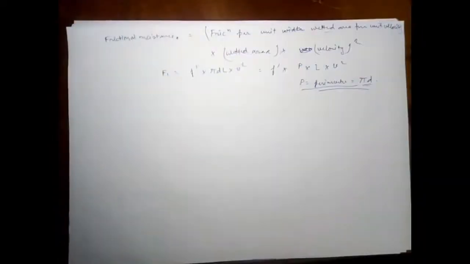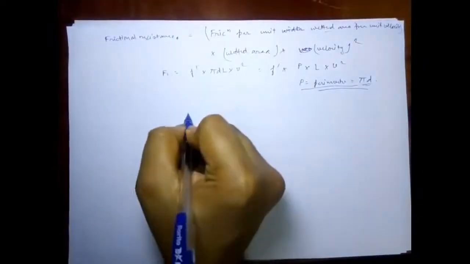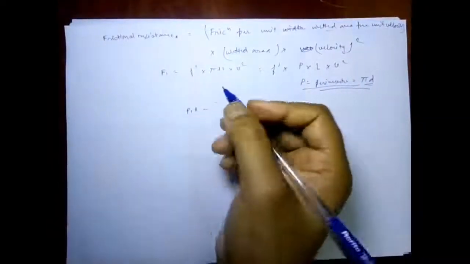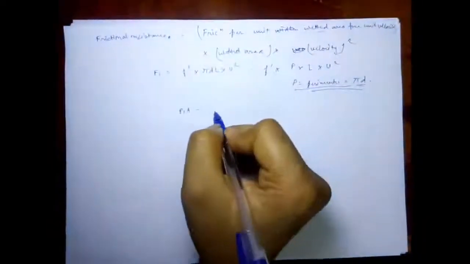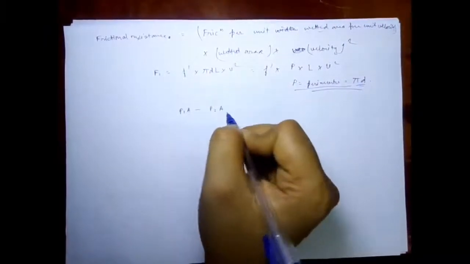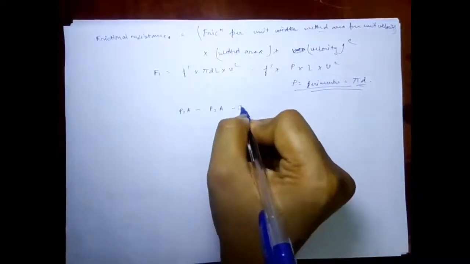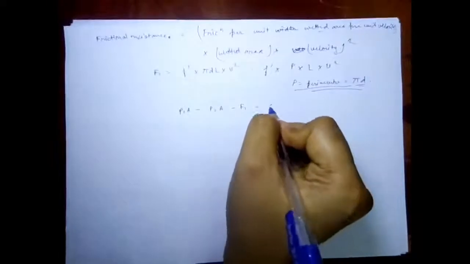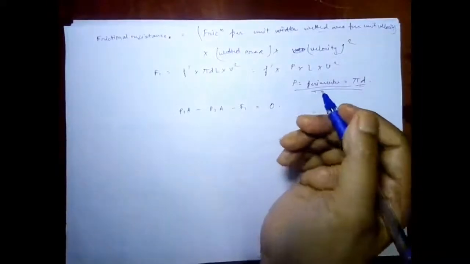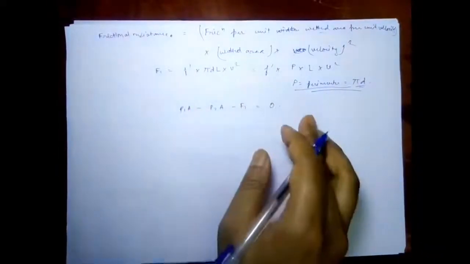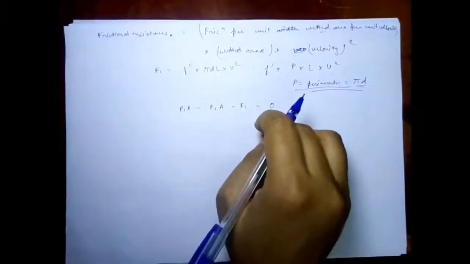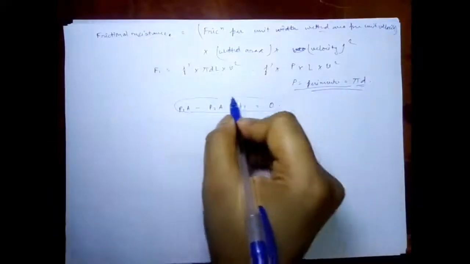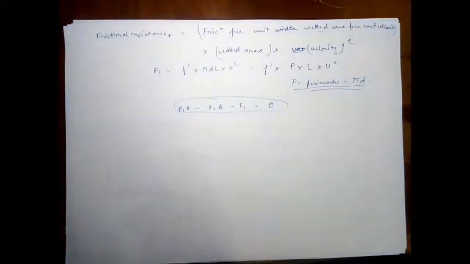And thus I can write that P1A minus P2A minus F1 is equal to 0, because P1A minus P2A is equal to F1, that is the loss due to friction.